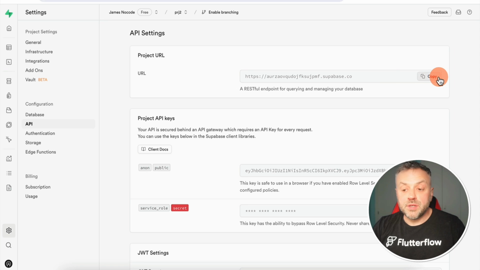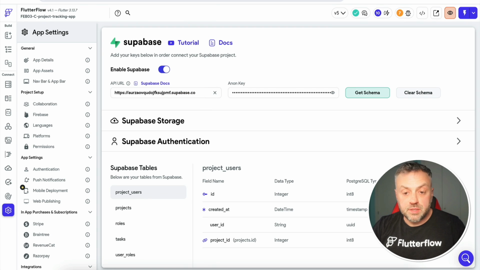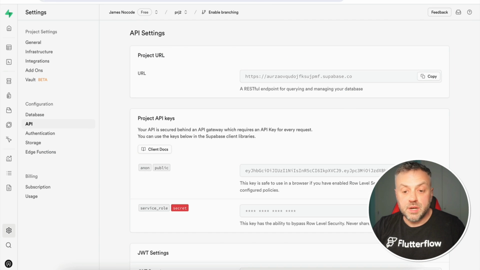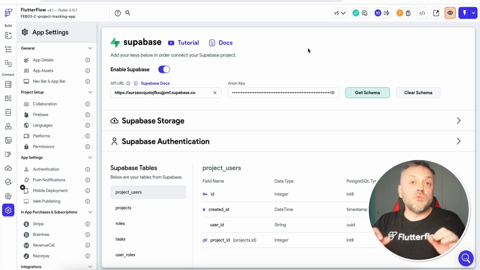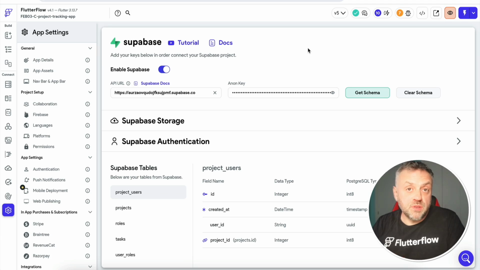So all I need to do here is copy this here, paste it here, then copy this here and paste it there, then click on get schema, and that will allow me to get all the data, all the schema from my Supabase backend and use it in the app that I'm building here. And so regardless of whether you're using Flutterflow or you're using another no-code app builder, you should be able to relatively easily connect to your Supabase backend using the API that's best for your specific use case.